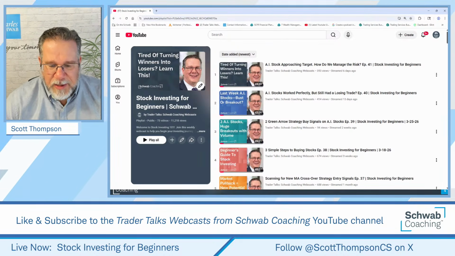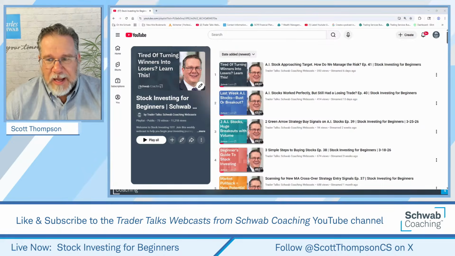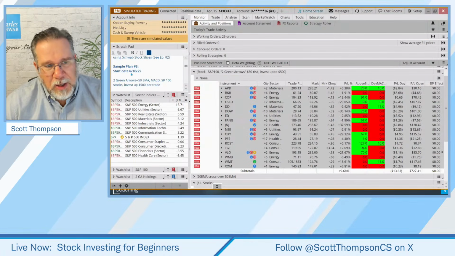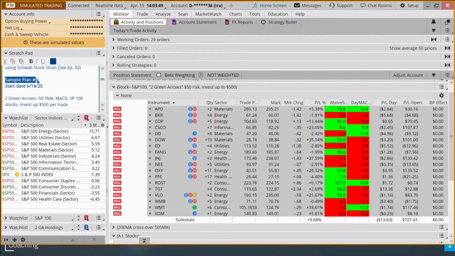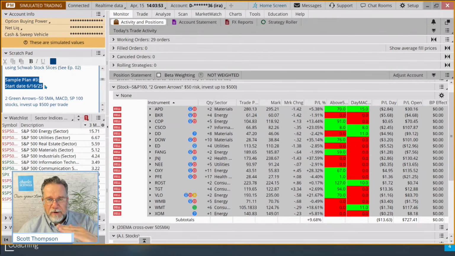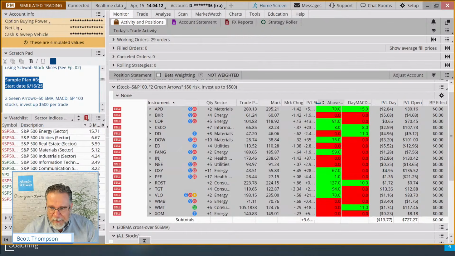Let me go out here to our Thinkorswim platform and take a look at where we are. We're going to be focusing on our plan 3, which is using that 2 green arrow plan, which is a 50 period moving average and a stop 1% below the 50 period moving average with a MACD histogram. And these are our open positions right here. We have about 18, I think, if I counted right last time. This column right here called the above 50 SMA.